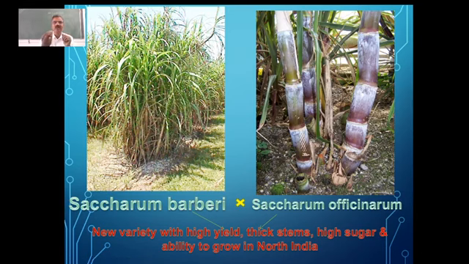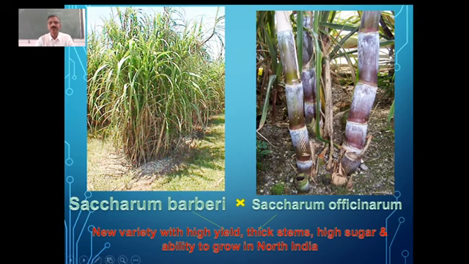The sugar content was very less in that. Whereas we have another variety, Saccharum officinarum, which was grown in South India. This has very good sugar yield, and the yield per hectare is also very good compared to the variety which was grown in North India.